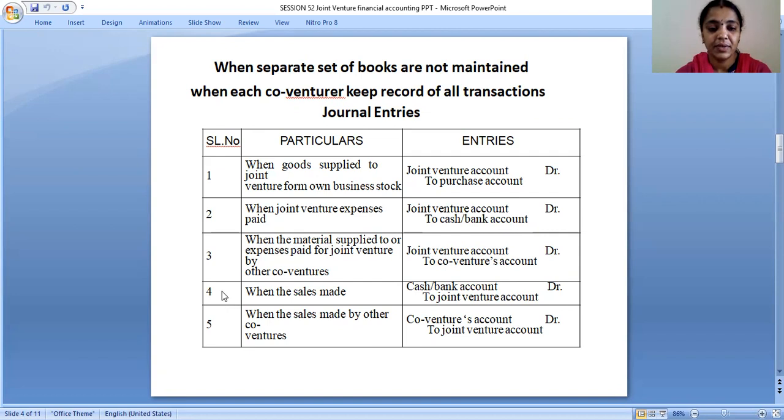Next, the fourth one is when the sales are made: cash or bank account debit to joint venture account. And the fifth one is when the sales are made by other co-venturers: co-ventures account debit to joint venture account. So these are the journal entries we have to pass.